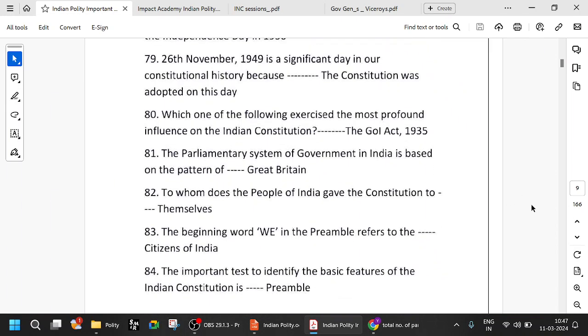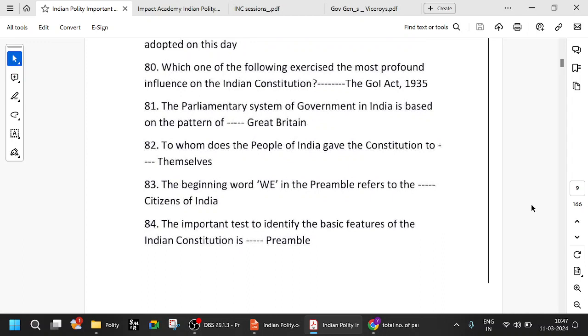The parliamentary system of government in India is based on the pattern of Great Britain. Definitely, the parliamentary system is borrowed from Great Britain.